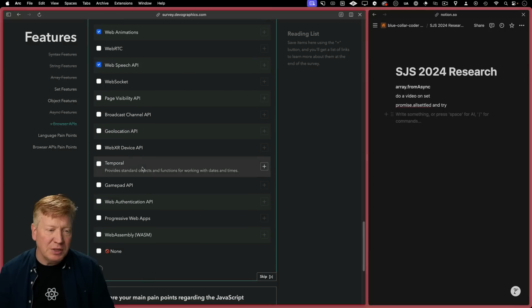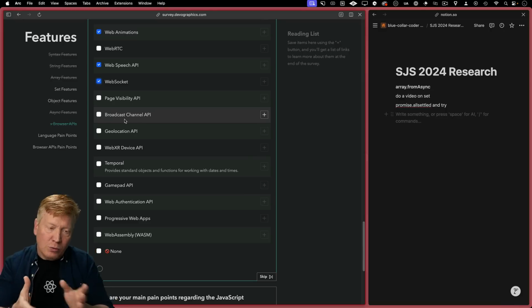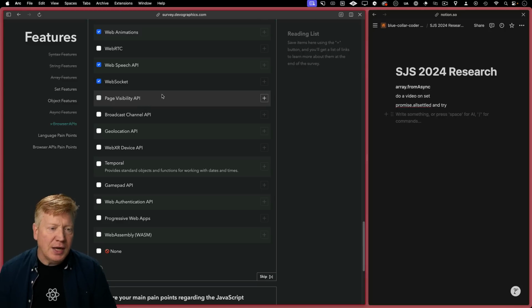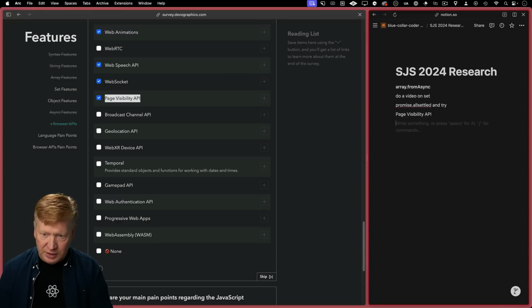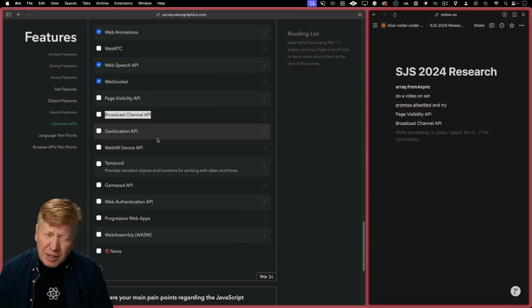Oh, I actually have used a speech API. Of course, I've done WebSockets. Essentially an up-revving of HTTP, it gives you a full real-time pipe front to back end. In general, we kind of use frameworks for that. Page Visibility API, I'm going to check in on that one because to me that means things like above the fold and intersection observers and that sort of stuff. Maybe it's that, maybe it's not. I don't know. Same sort of thing with Broadcast Channel API. I think I might have used that.